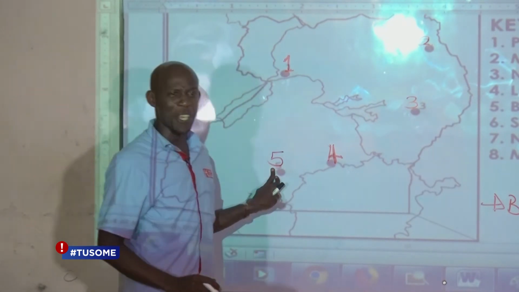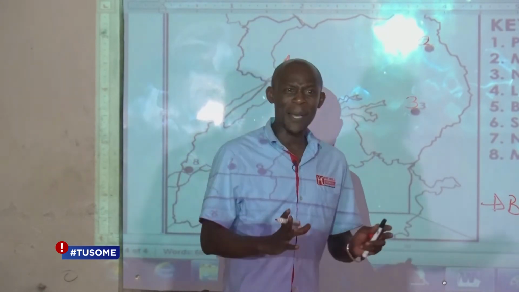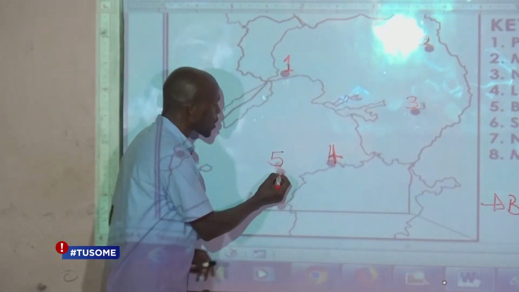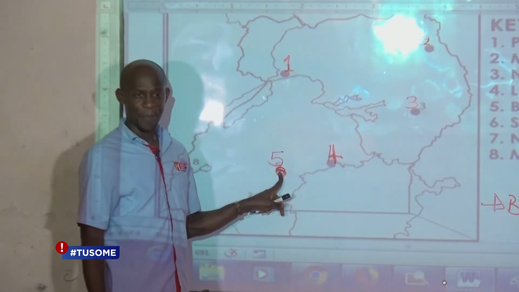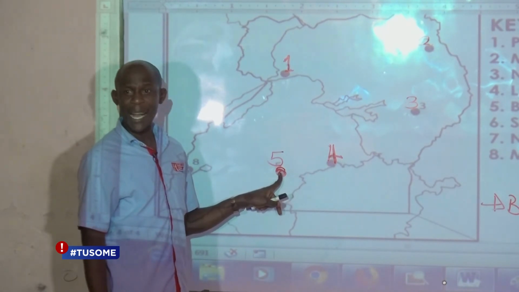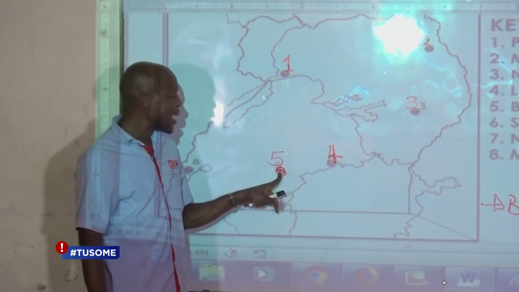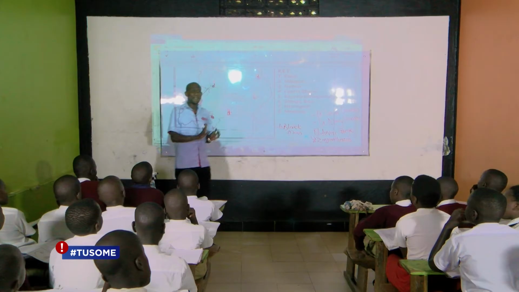When we were in P3, we learned about the Bachwezi. This is the place where they used to stay, and their main capital was this Bigo Byamugenyi. It is found in Sembabule district after Masaka. And when the scientists went to this place, they dug and they found a lot of